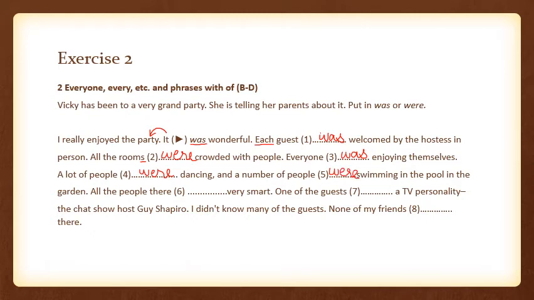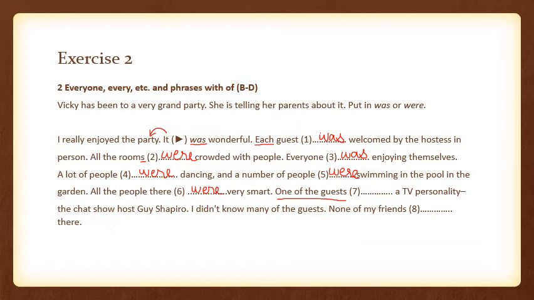Swimming in the pool in the garden. All the people there were very smart. Again, people. So here we are going to use "one of the guests". Now, this was the term that I was talking to you about in the class. One of the guests. Now, out of all these guests, this person is talking about the one person.